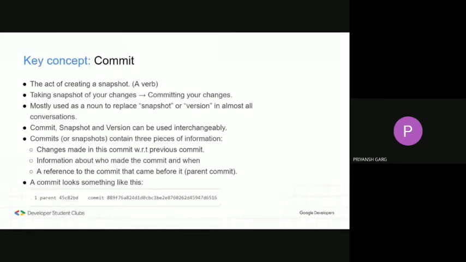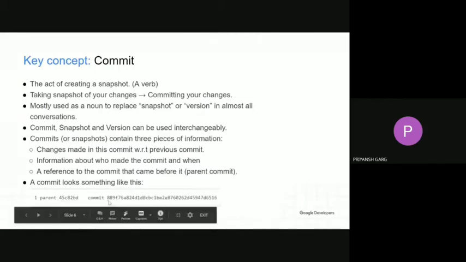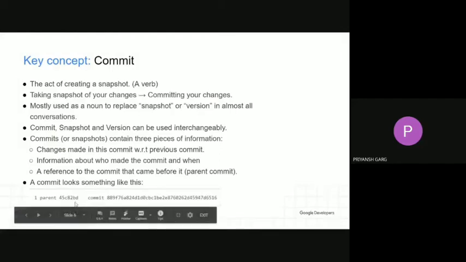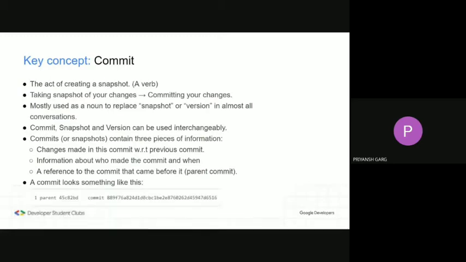What you can do is you can just take the first 6 to 7 letters of this whole name and use that name for mentioning the commit, and you will be good to go. And this small name you are seeing here, it is the parent of this commit. As you can see here, they've only used the first 7 letters of the whole commit name, and Git still recognizes it.